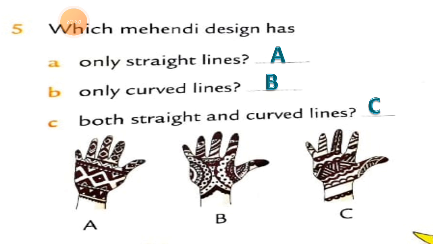Now you can observe which mehndi design has only straight lines. The answer is A. Only straight lines are there in mehndi design A. Number B, only curved lines. In mehndi design number B, hand B has only curved lines, and in number C, both straight and curved lines are there in hand C. Both lines are included in number C.